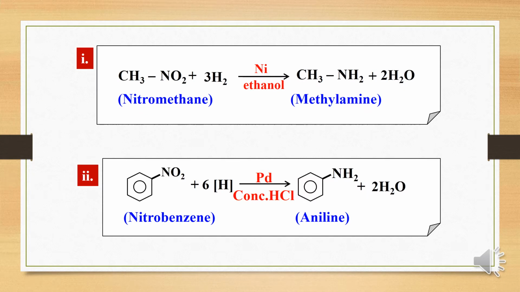Both aliphatic and aromatic primary amines can be easily prepared by the reduction of corresponding nitro compounds. For example, nitromethane is converted into methylamine by passing hydrogen gas in presence of a catalyst, nickel, in ethanol. And in the second example, aniline is prepared from nitrobenzene by passing hydrogen gas in presence of palladium and in acidic medium like concentrated HCl.